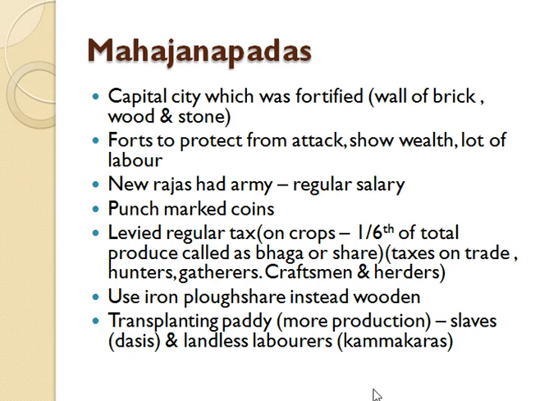And again, they used transplanting paddy practices for more production of crops. Slaves, dasis, and landless laborers, known as kammakaras, were involved in these practices.